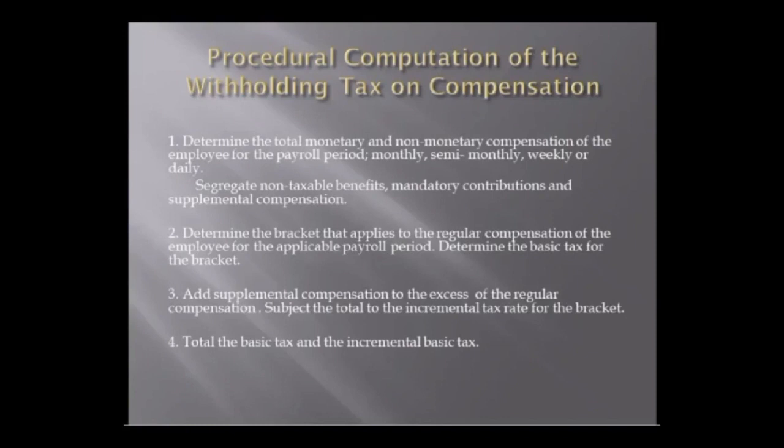And next is the procedural computation of the withholding tax on compensation. First, determine the total monetary and non-monetary compensation of the employee for the payroll period: monthly, semi-monthly, weekly, or daily. Segregate non-taxable benefits, mandatory contributions, and supplemental compensation. Second, determine the bracket that applies to the regular compensation of the employee for the applicable payroll period. Determine the basic tax for the bracket. Third, add supplemental compensation to the excess of the regular compensation, and subject the total to the incremental tax rate for the bracket. And fourth, total the basic tax and the incremental tax. So those are the procedures to compute the withholding tax on compensation.